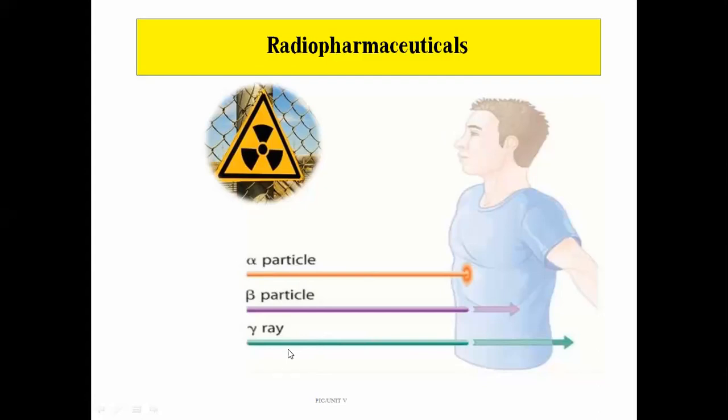These are called ionizing radiations because they have the ability to remove electrons from the atoms of any matter they interact with, that is, to ionize the surrounding media, elements or atoms. There are basically three types of radiations for our study: alpha particles, beta particles, and gamma particles.